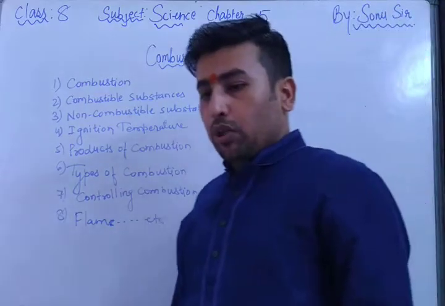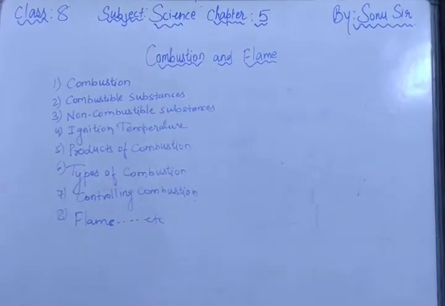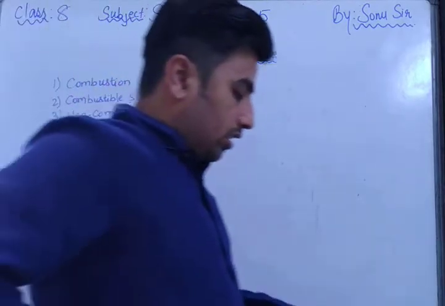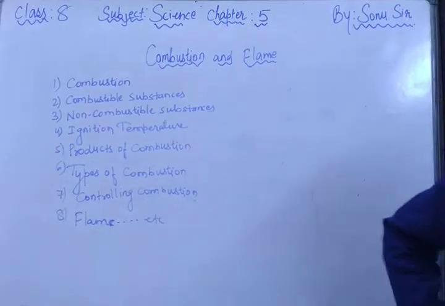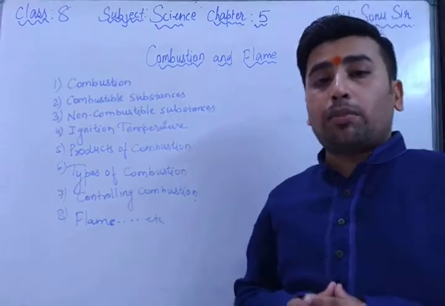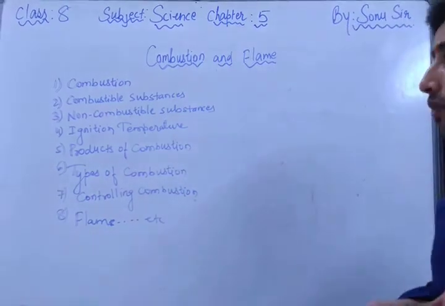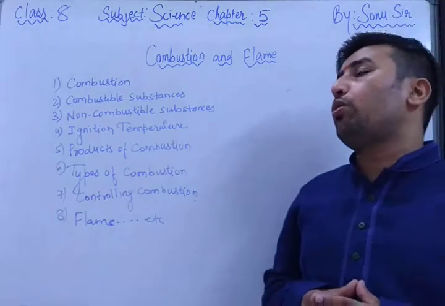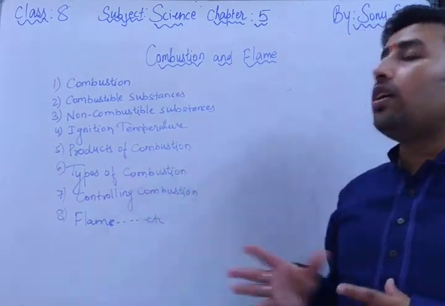Combustion means, if you want to write the definition of combustion, then you can write: the process of a substance burning in air to produce heat and light is called combustion. Got it? What is combustion? The process of burning of a substance in air to produce heat and light is called combustion.